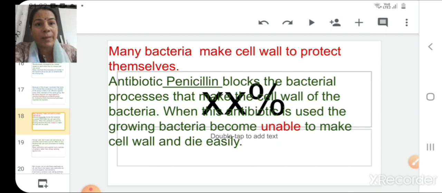Let us take one more example here. The antibiotic penicillin is very common. So this penicillin blocks the bacterial processes that make the cell wall of the bacteria. When this antibiotic is used, the growing bacteria become unable to synthesize their cell wall and die very easily. It is not always that antibiotics work just by not allowing these bacteria to make their cell wall. There are different ways by which antibiotics work on these bacteria.